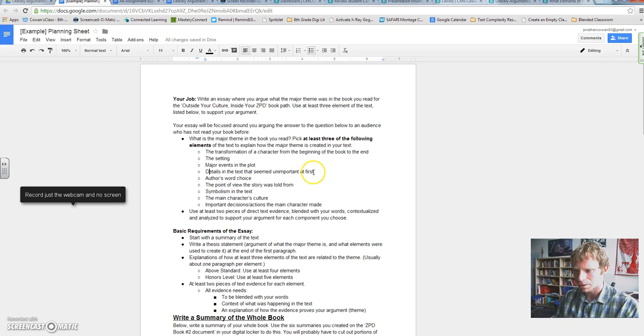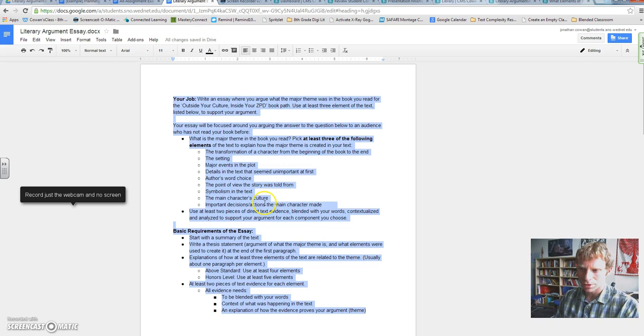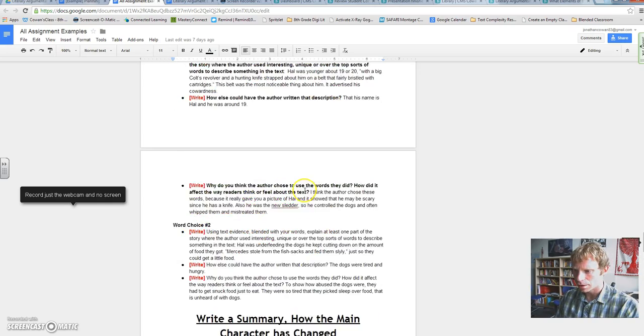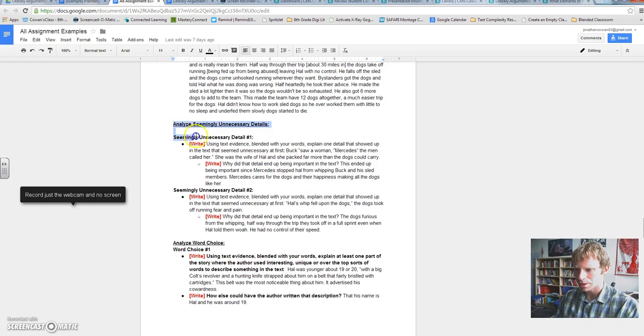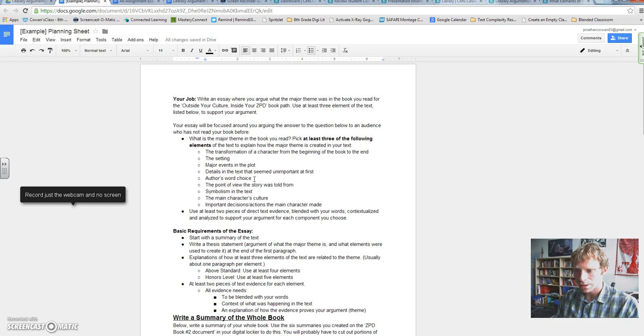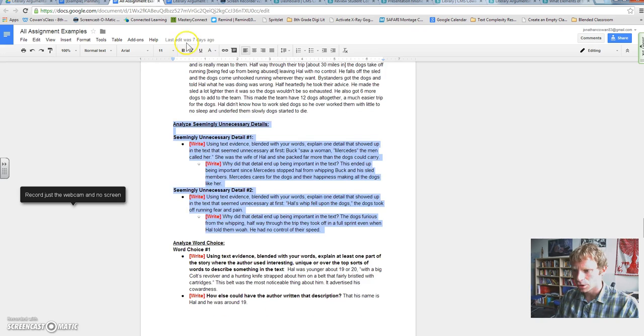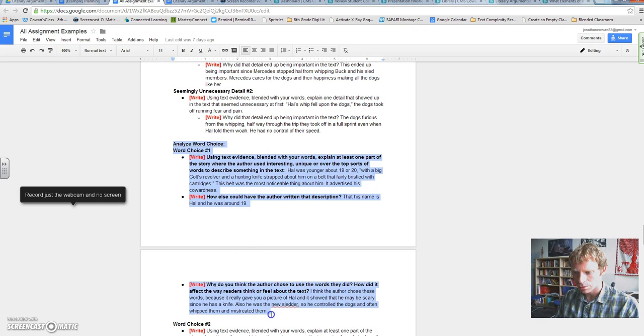Details in the text that seem unimportant at first. That was another assignment you did back in Path 5, where it was write a summary, analyze details. That was the seemingly unnecessary detail portion. Did the author include details that didn't seem important at first, that eventually did seem important? And is that one way they added to that theme? Word choice. Did the words and the way the author chose to describe things add to the theme? If you were to look at your analyze word choice assignment, did that lead to the theme at all?